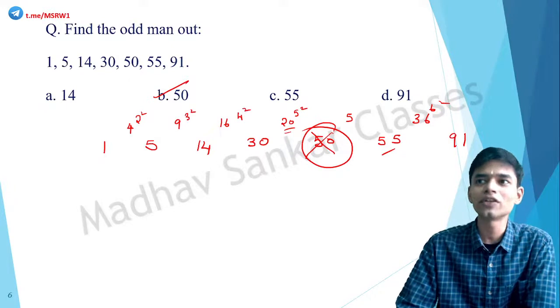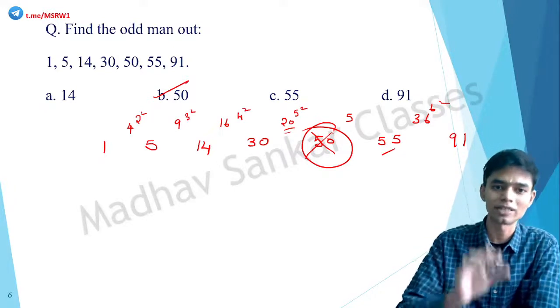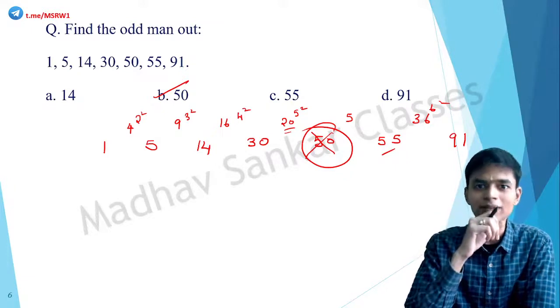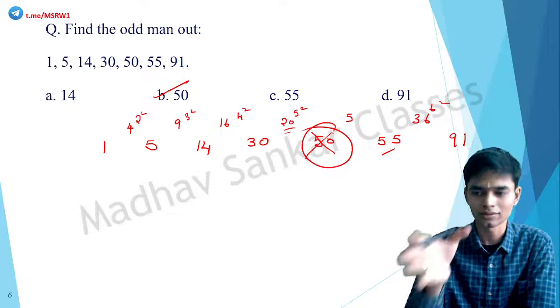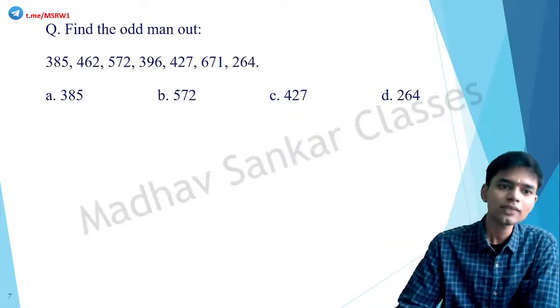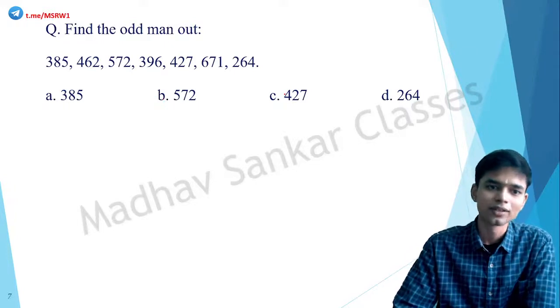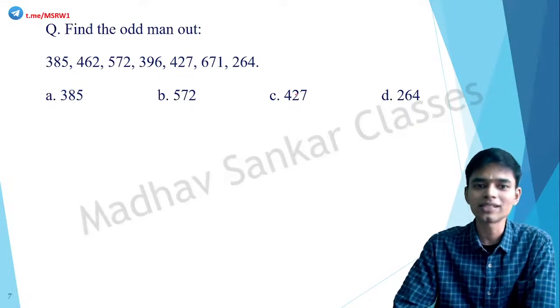Okay. So if we cannot recognize a particular pattern, try to find out relationships between the adjacent terms. It may not always work, but it is one of the first steps that you can proceed with. Okay, another one. 385, 462, 572, 396, 427, 671, 264.